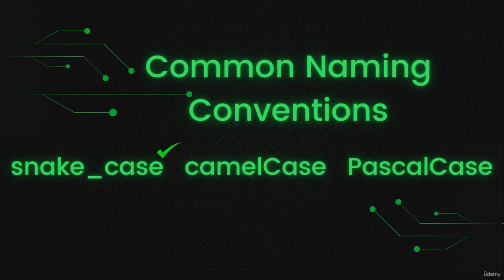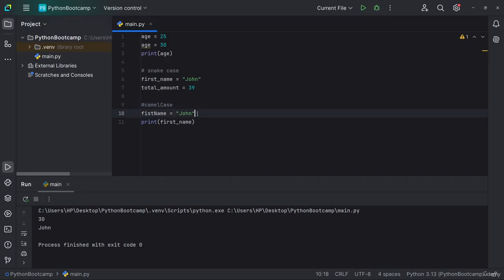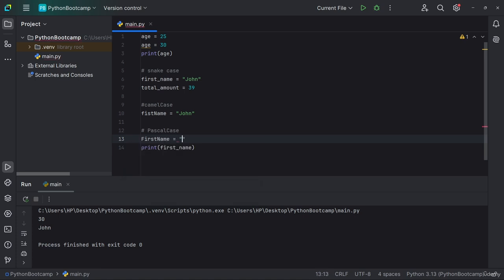There is also Pascal case, where we capitalize each new word, including the first word. So after camel case, we also have Pascal case. Let's call this Pascal. With Pascal case, you capitalize each new word, including the first word. All right, so we can say FirstName is, okay, let's say Toyosi.